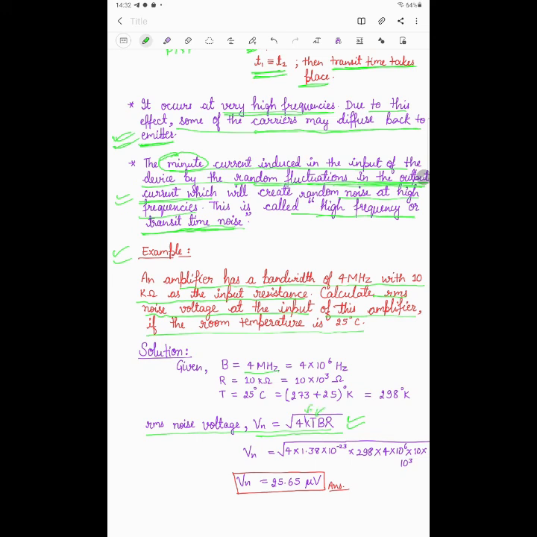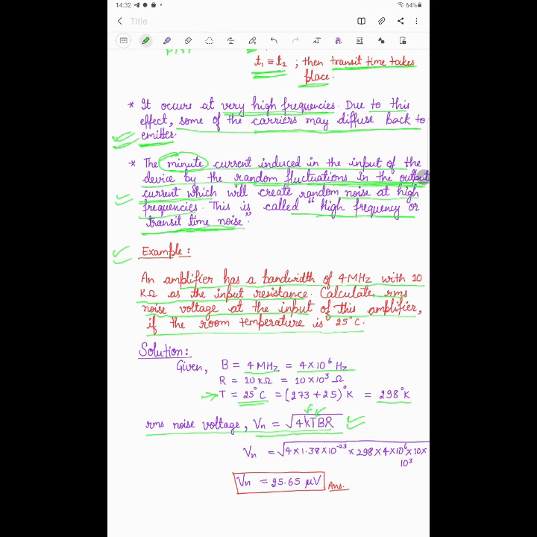T is the temperature in degrees Kelvin, and here it is given as 25 degrees Celsius, so we must convert it into Kelvin. You will find 273 plus 25, that is 298 Kelvin. B is the bandwidth, given as 4 megahertz, so you must convert it into hertz, that is 4 into 10 to the power 6 hertz.